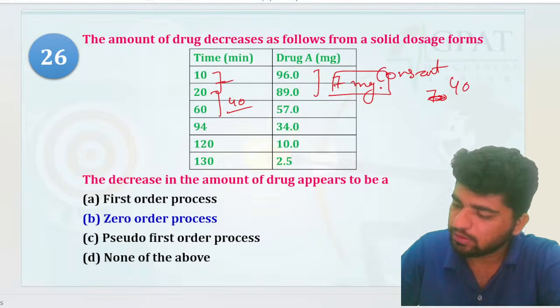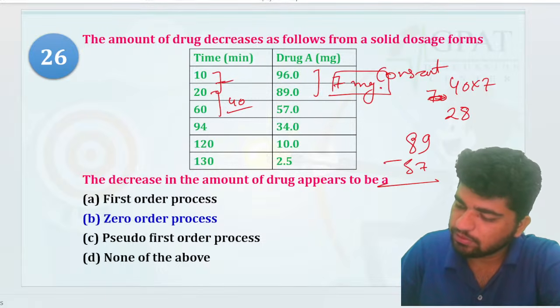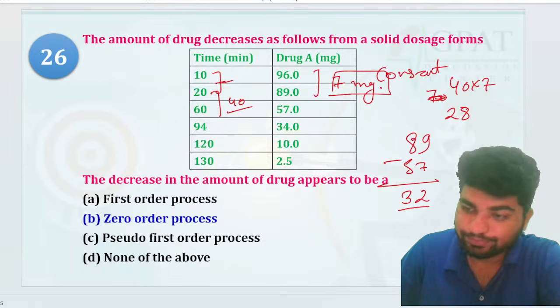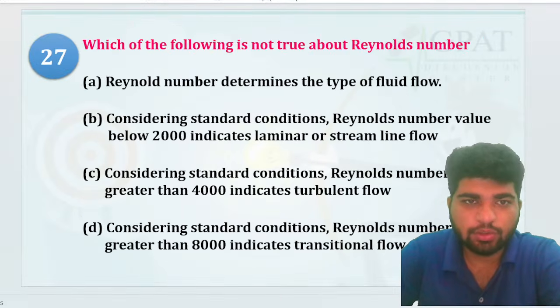So that is going to be the 28, I think so, right? The 89 minus 57. पता नहीं भाई चलो zero order kinetics.